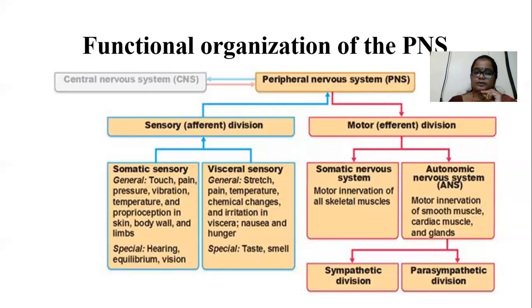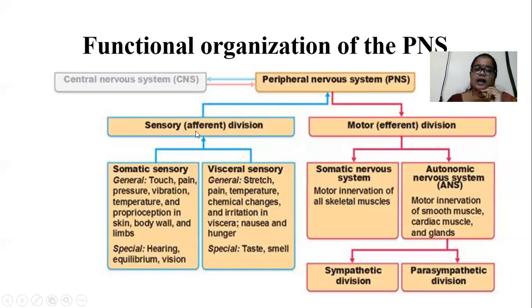Okay, that is also one kind of sensory stimuli. Next, the sensory afferent division also responds to visceral stimuli, that is, stimuli that arise within the body, like any chemical changes or irritation in the visceral organs. Chemical irritation may cause us nausea or a hunger feeling. In response to visceral stimuli, there is production of some reactions, that is taste and smell.